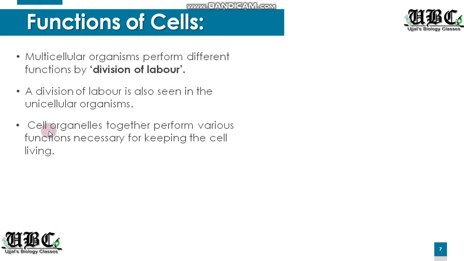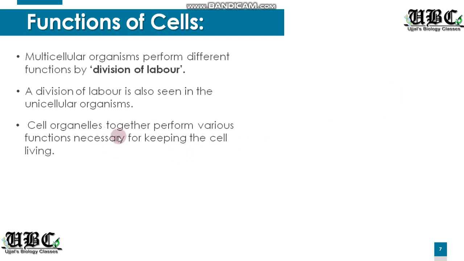Now, the next part is that cell organelles together perform various functions which are necessary for keeping the cell living. Each kind of cell organelle performs a specific function, as I have told you, like obtaining nutrition, getting respiration, clearing the waste material which is forming inside the cell, or forming a new cell, that is a new progeny of the cell.